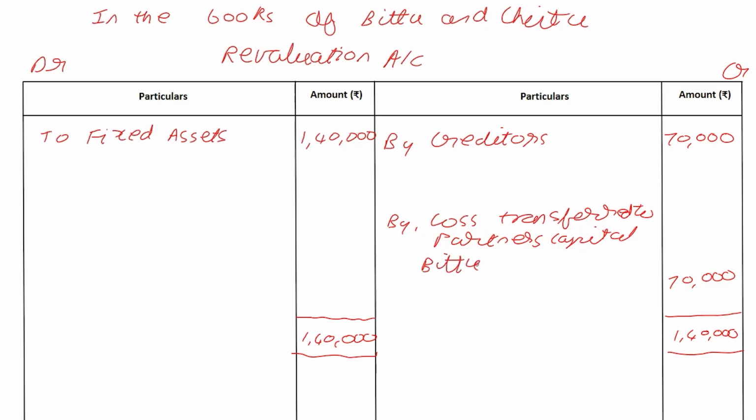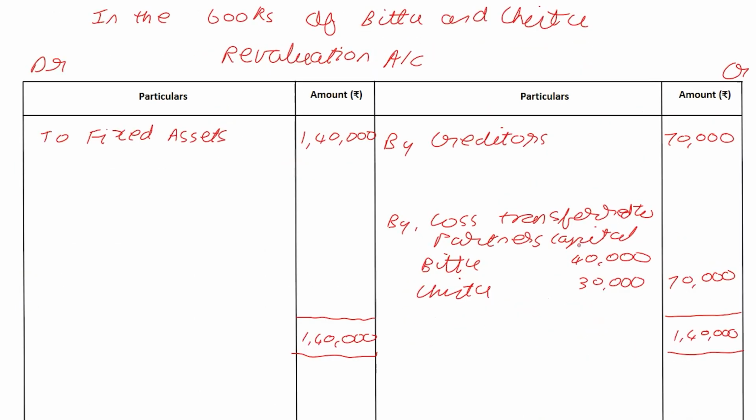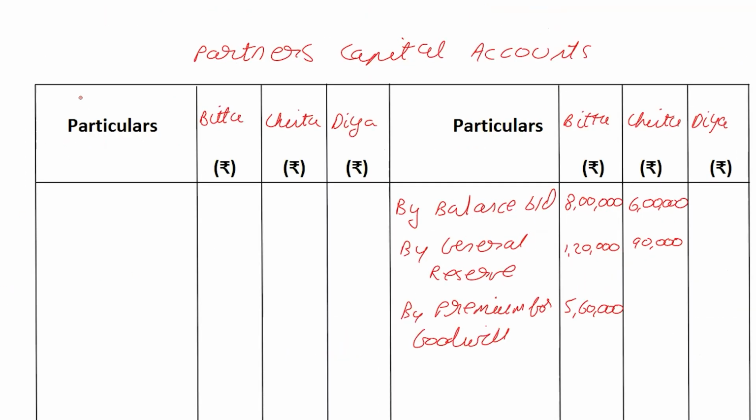Bittu and Chintu in the ratio 4:3. So 4:3, I think, is going to give me 40,000 and 30,000. Where did I get this 4:3 from? It is given to us in the starting of the question, 4:3. Okay, so 40,000, 30,000 is on the credit side over here. That means it is going to come on the debit side over here. All right, it will be revaluation, to revaluation account.